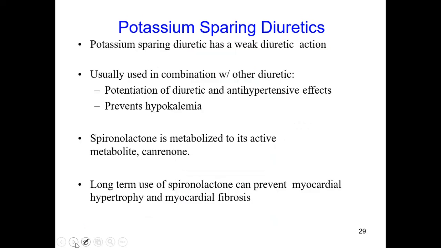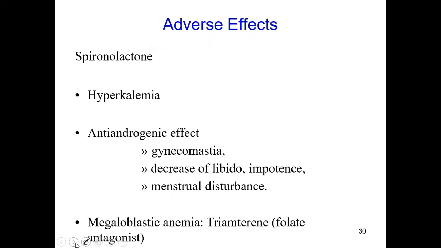These diuretics are weak in nature, and usually they are used in combination for diuresis, for antihypertensive effect, and also to overcome hypokalemia. Spironolactone is metabolized to its active metabolite canrenone, and long-term use of spironolactone can prevent myocardial hypertrophy and myocardial fibrosis.